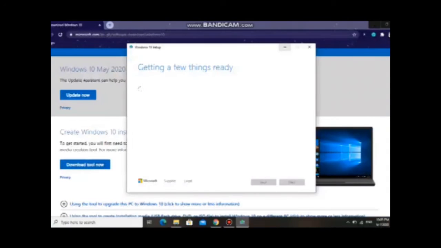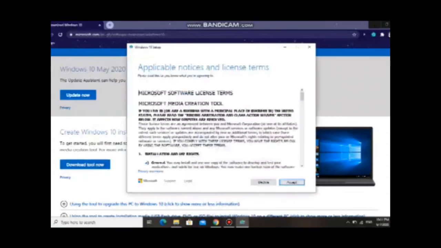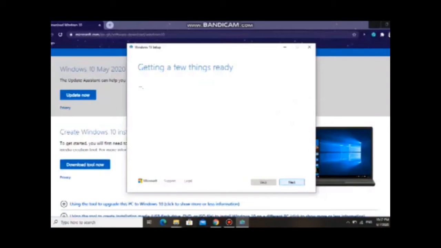Okay, after that, it will show you this menu, getting a few things ready, so you must wait for a while. Okay, after a while, it will appear like this, which is Microsoft Software License Terms, and then you just click accept, and you're going to wait for a little bit.